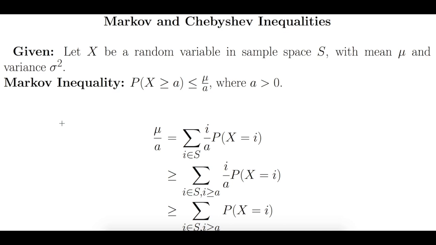So if we have a random variable x which is defined in the sample space S and it has a mean of mu and a variance of sigma squared, then the Markov inequality says that if we have a positive real number a, then the probability of x being greater than or equal to that number a is always upper bounded by mu over a. By upper bounded we mean that it's always less than that number.